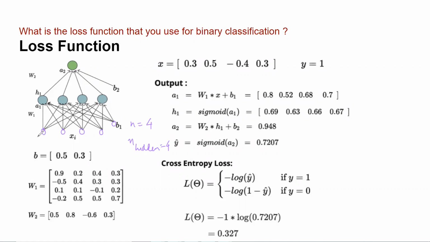Just take a second and let me know. I have 4 neurons in the input layer and 4 neurons in the hidden layer. How many total weights will I have between the hidden layer and the input layer?